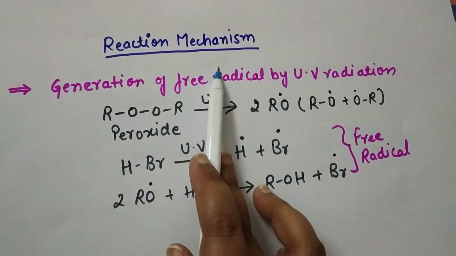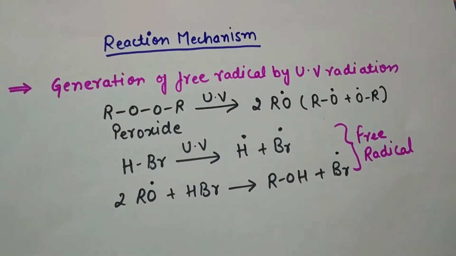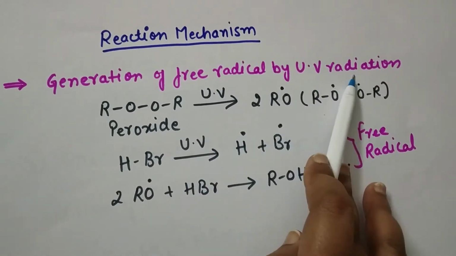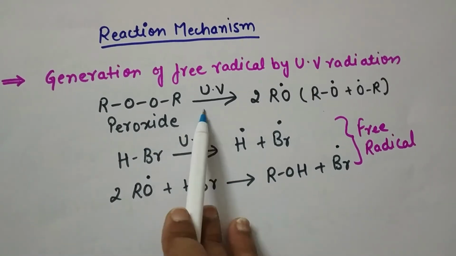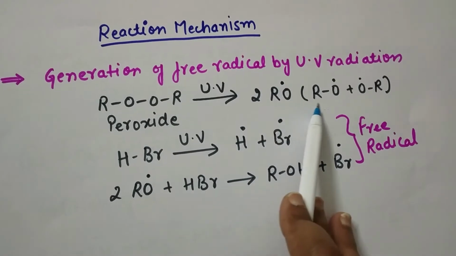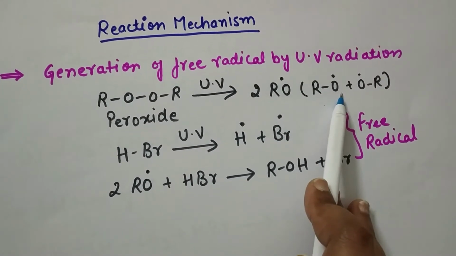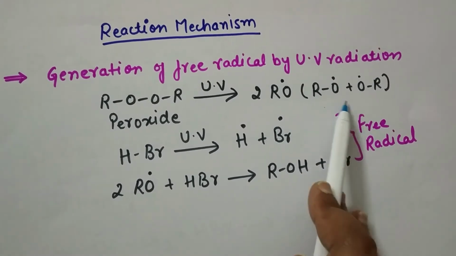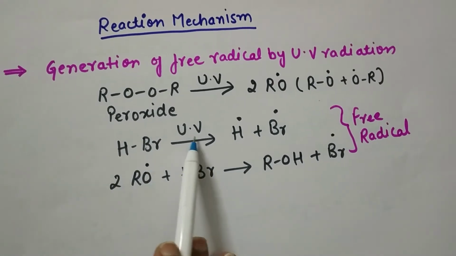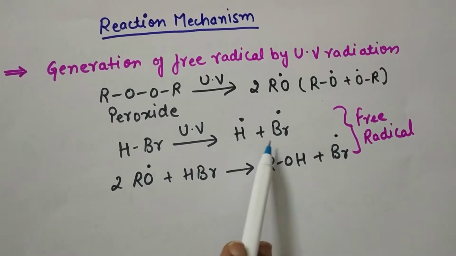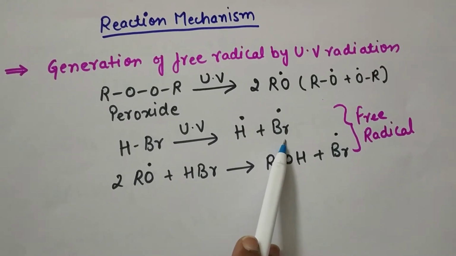This is the reaction mechanism for anti-Markovnikov rule. So the first step is the generation of free radical by UV radiation. Here peroxide in the presence of UV will split into two RO free radicals. So here you can see this is the first step where the generation of free radical takes place. Even HBr in the presence of UV will split into free radicals, this hydrogen free radical and the bromine free radical.